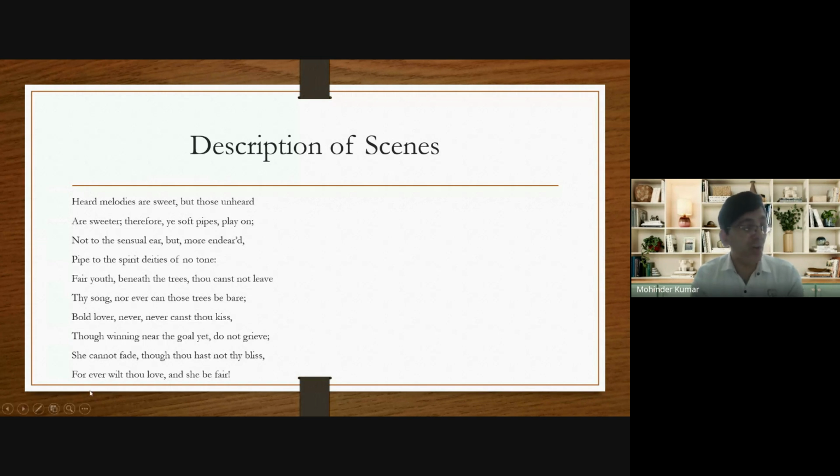So again, he talks about the permanence of art: the lover and the beloved depicted on the urn will always remain young, they will always remain beautiful, and their love will always remain the same. Whereas in real life, a lover or beloved loses beauty or youth, and even their love disappears after some time. So that's the second stanza, in which John Keats describes the scenes depicted on the urn.